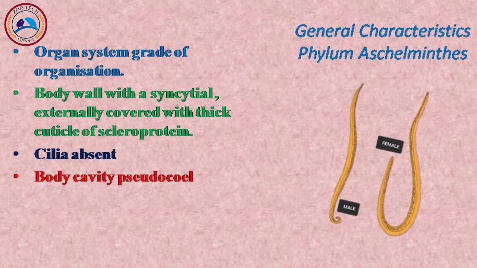What is a pseudocoel? The body cavity is called pseudocoel or pseudocoelom as it develops from the blastocoel of the embryo. The pseudocoel is filled with pseudocoelomic fluid. It is not a true coelom because it is not lined with mesodermal epithelium, and it represents a persistent embryonic blastocoel.